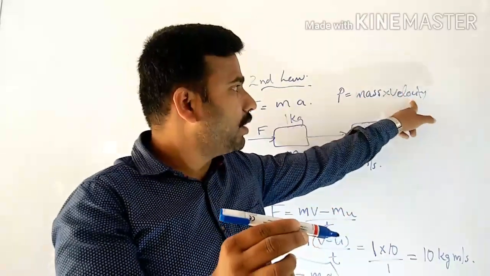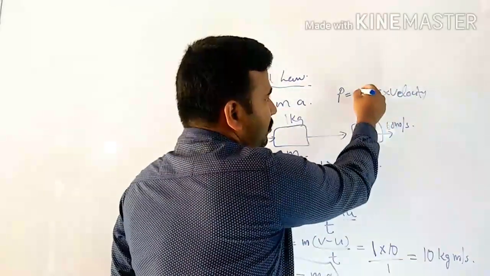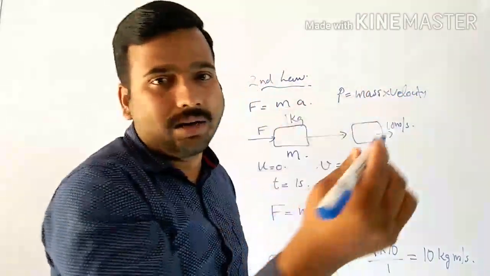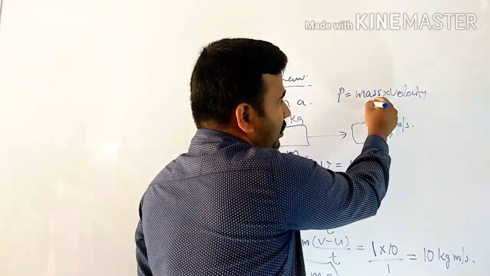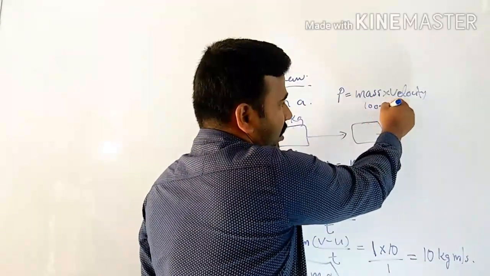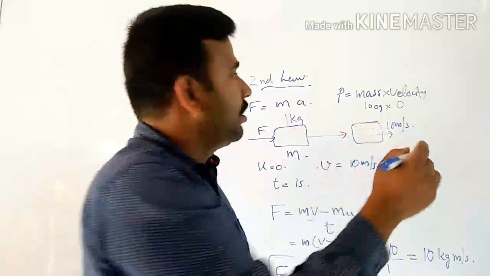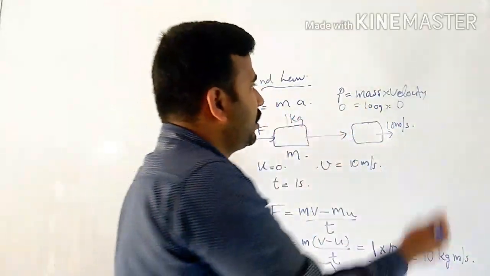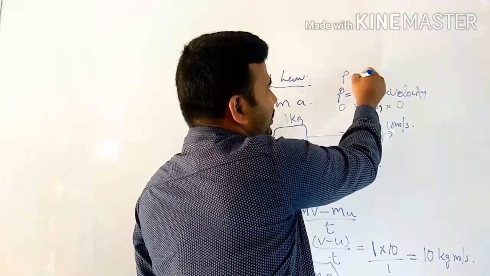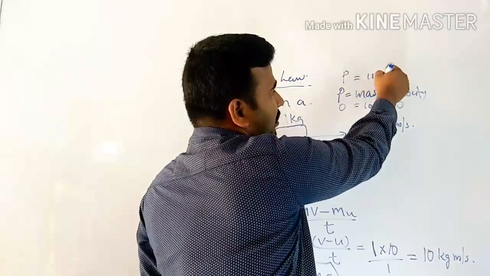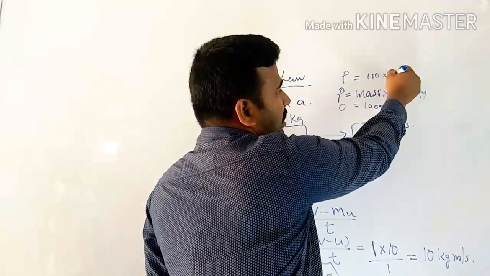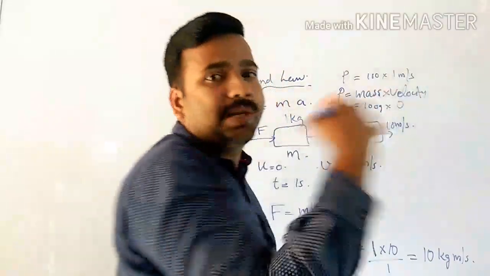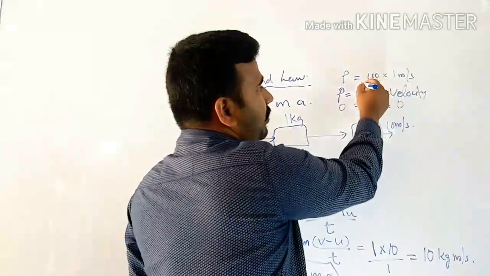Mass into velocity. If the mass of this object is 100 gram and the velocity is 0, what will be the momentum? The momentum will also be 0. So if this object is moving with a certain velocity, say 100 gram moving with a speed of 1 meter per second, what will the momentum be?